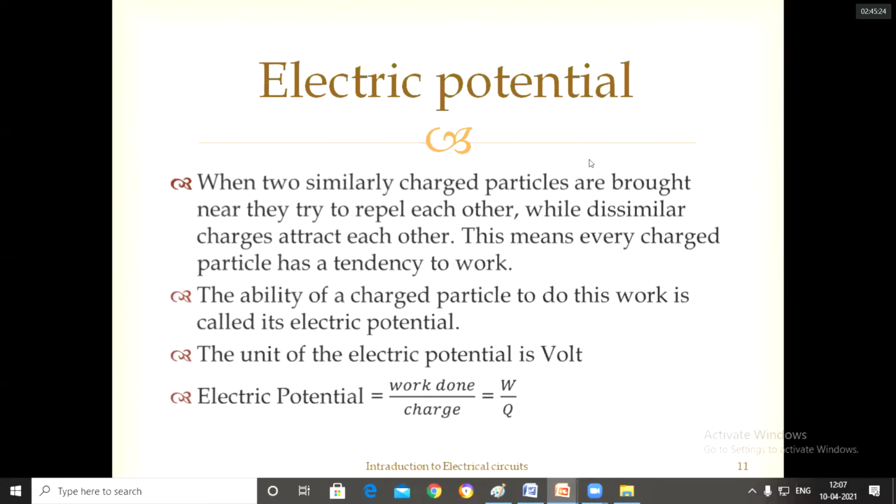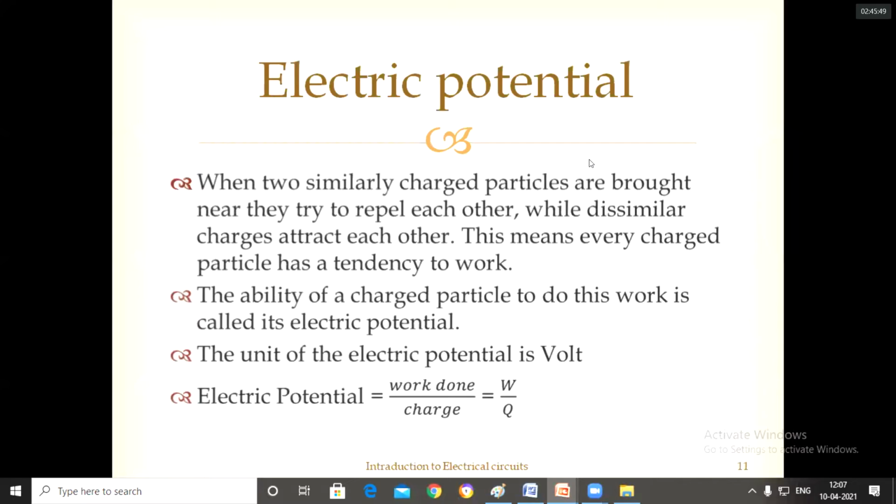If you keep same-charge particles together, they repel each other. So when you keep a charged particle near another one, it repels or attracts depending upon the other charged particle. It is doing some work, moving, attracting or repelling. That tendency of work we call electric potential.